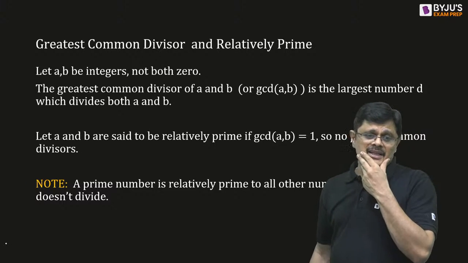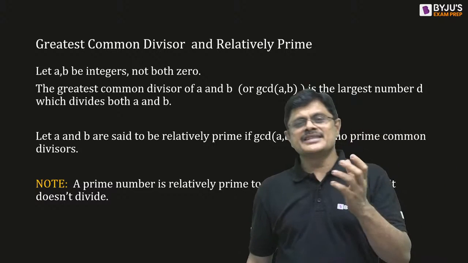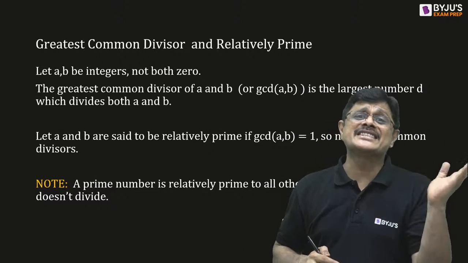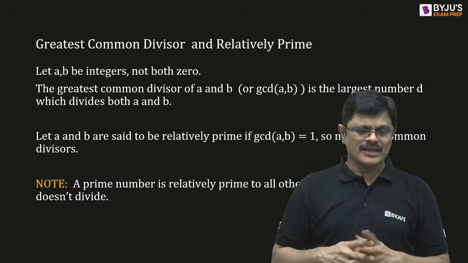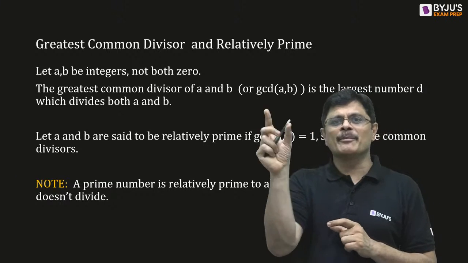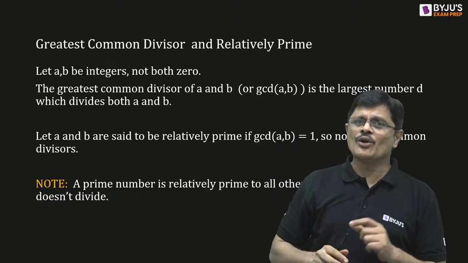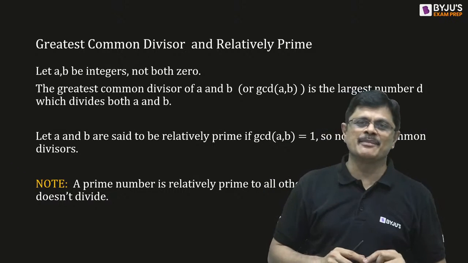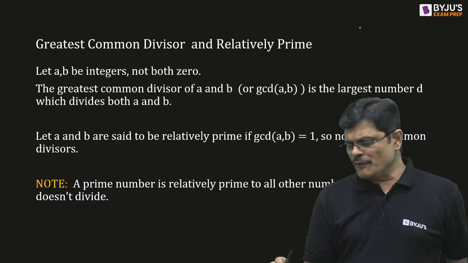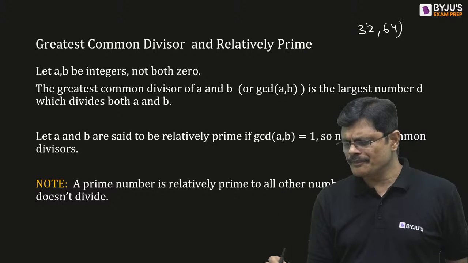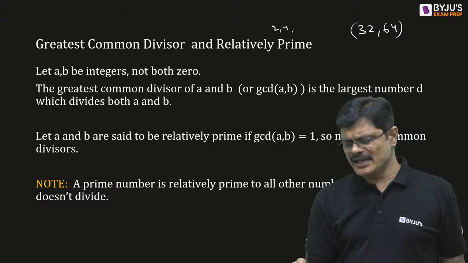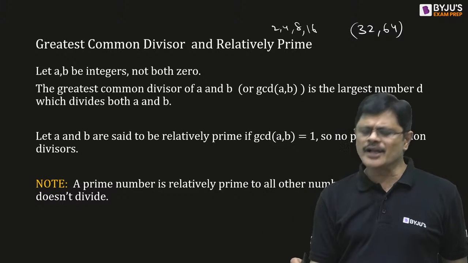Now, one more thing. GCD is the greatest common divisor. Some people also call it HCF, highest common factor. The number which can divide both the numbers with remainder 0, and the greatest of such numbers. There can be many numbers which can divide both the numbers. For example, if you take 32 and 64, 2 divides both the numbers, 4 divides both, 8 also divides, 16 also divides.